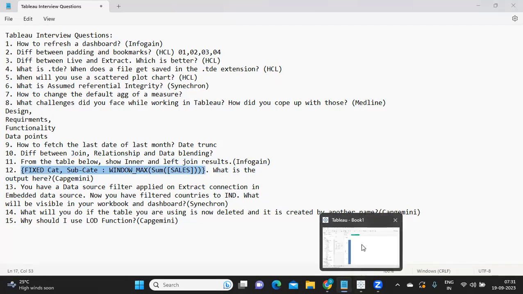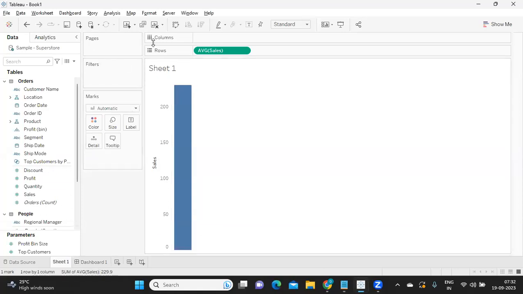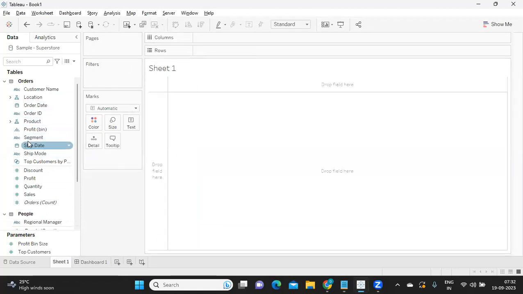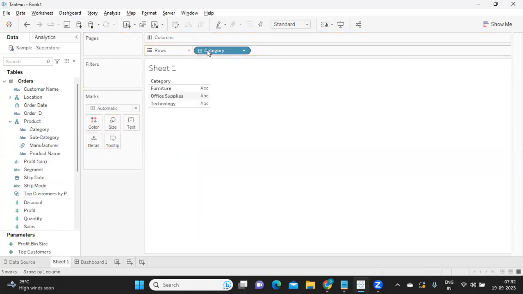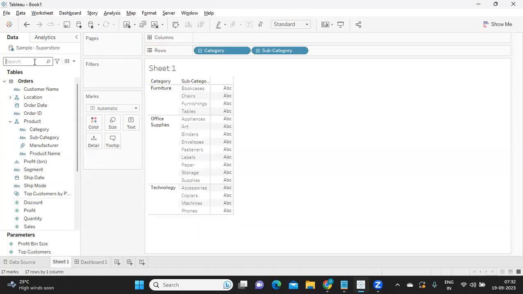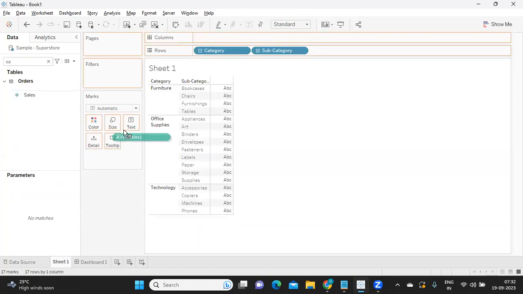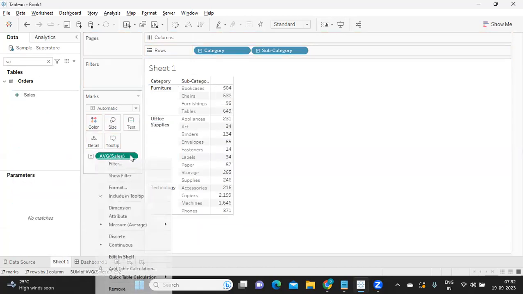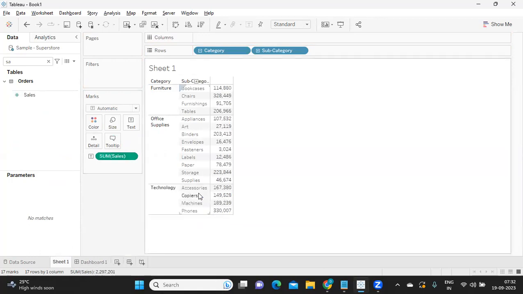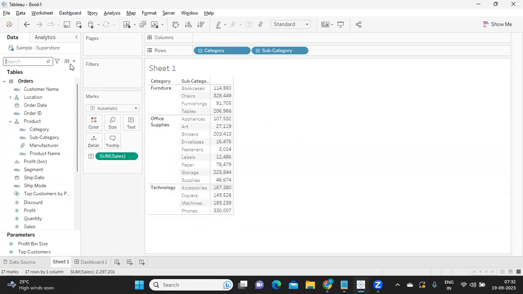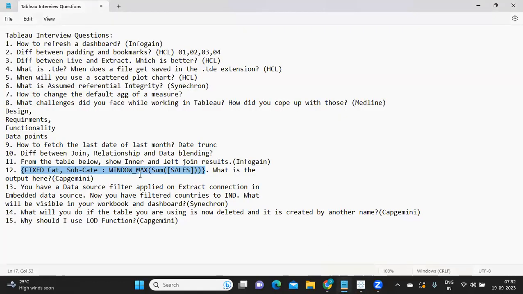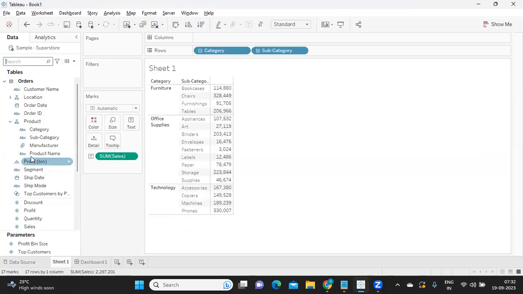So I'm trying to build a view here to answer this. I'm taking category and subcategory, like he has asked, and I'm taking sales and dropping it here. Maybe I want to do it as sum here instead of average. So we have this. Now let us try to do what he said in the calculation, and we will see the result. I'm directly copying this LOD expression.